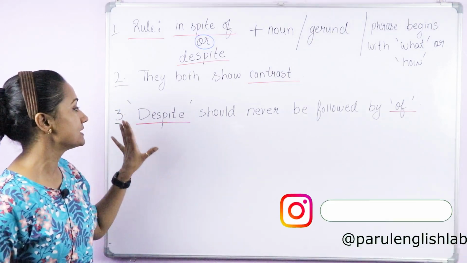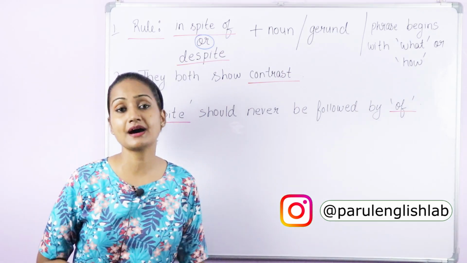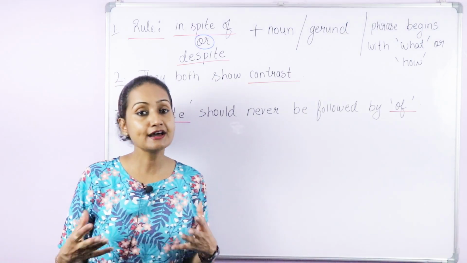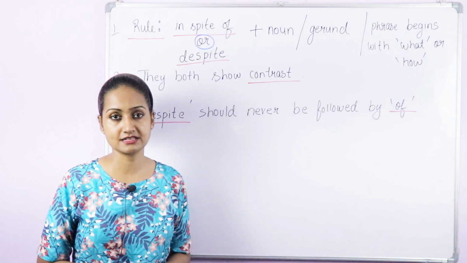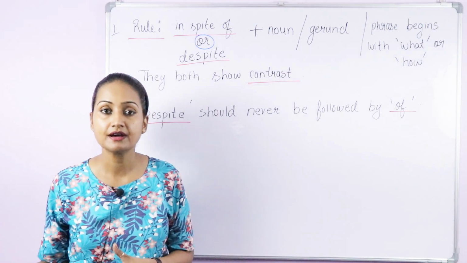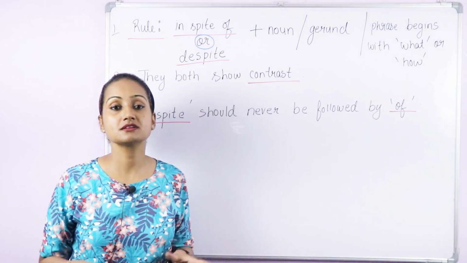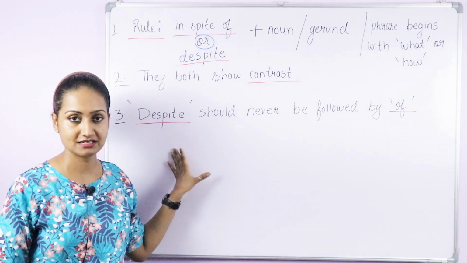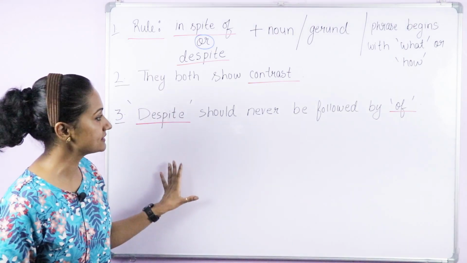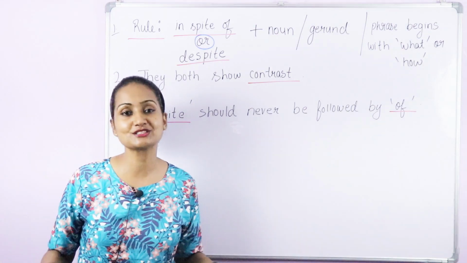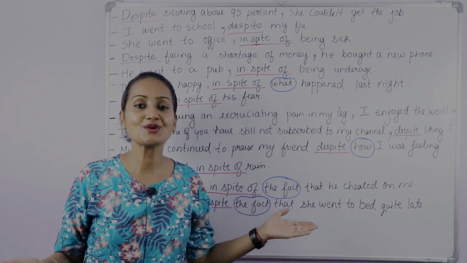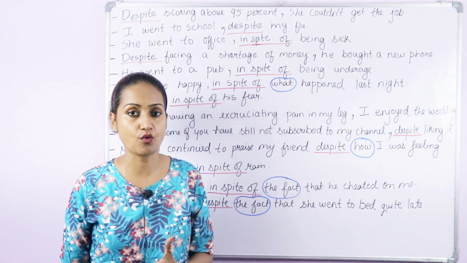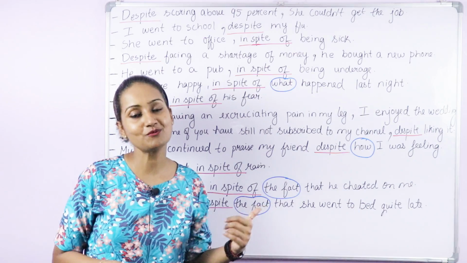And the third one is, despite should never be followed by of. This is the area where most people make mistakes. I have heard people saying despite of. In spite of is correct, but despite of is incorrect. You are not supposed to use of with despite. So these are the three things that you have to keep in mind. Now let's go through some examples. Here on the board we have some really good examples to understand despite and in spite of in detail. Let's go through them one by one.